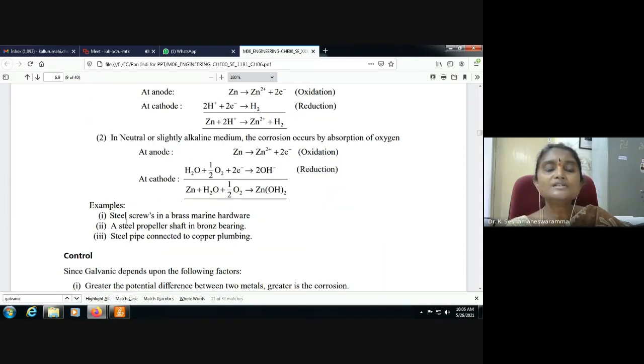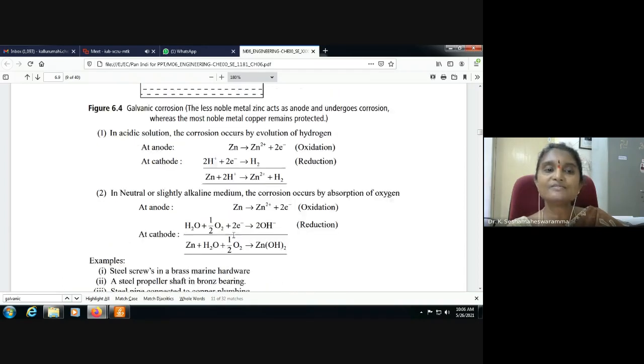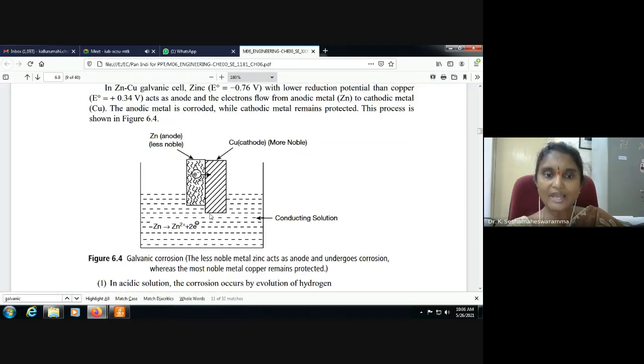Examples include steel screws in brass marine hardware, a steel propeller shaft in a bronze bearing, and a steel pipe connected to copper plumbing. All these are examples of galvanic corrosion. In galvanic corrosion, the less noble metal acts as anode and undergoes corrosion, whereas the more noble metal remains protected.